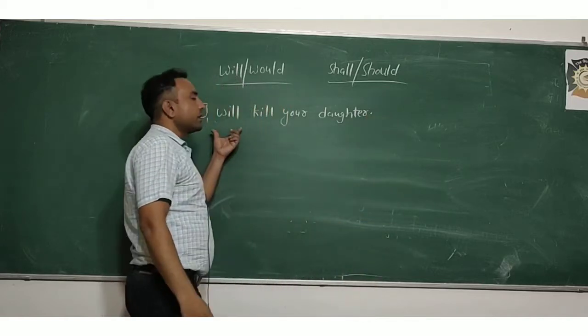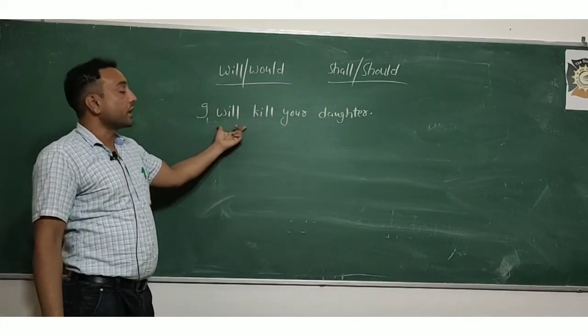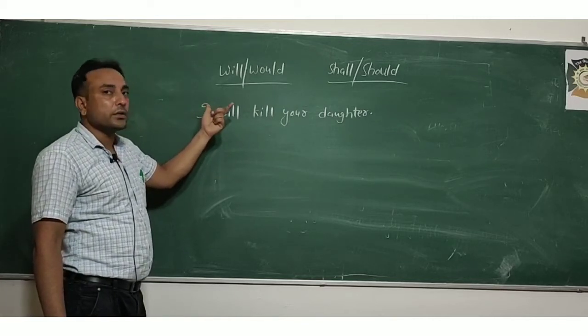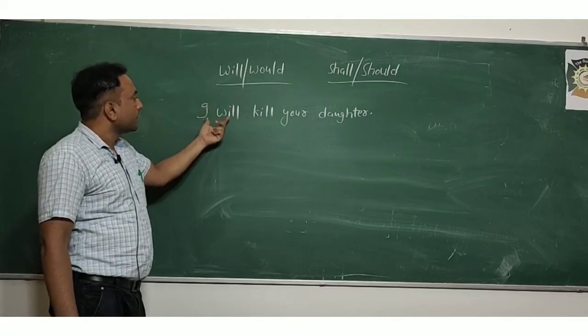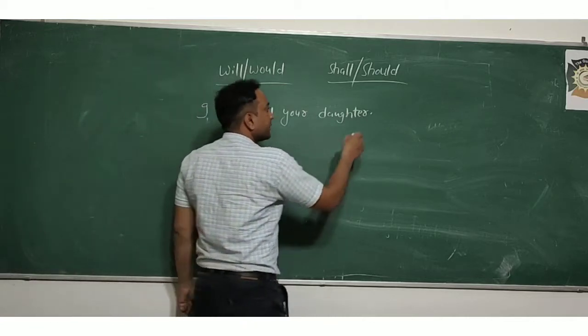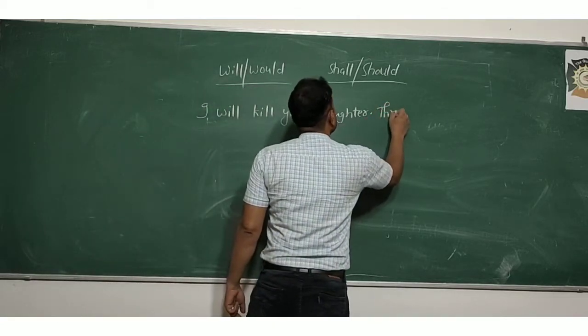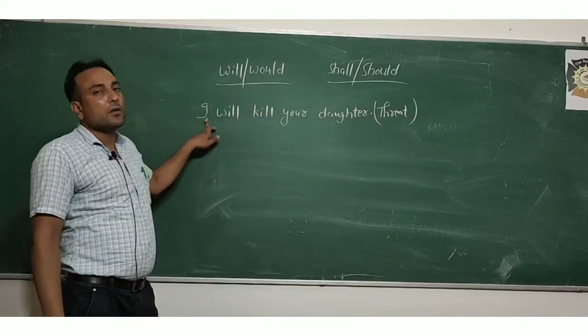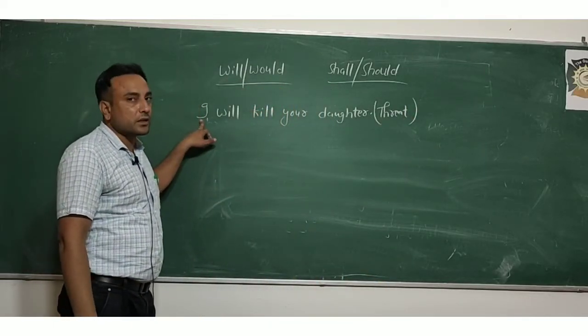You can very well understand when you read the sentence that I will kill. Sometimes some criminals give a threat, I will kill your son, I will kill your daughter. So obviously it's a threat in the sentence. That's why will is there with first person I.